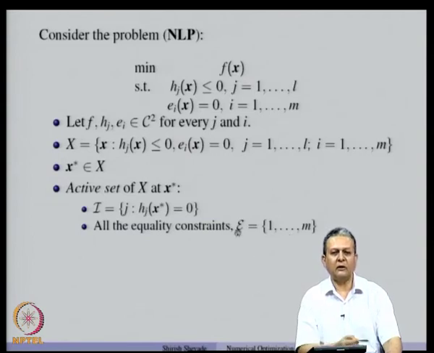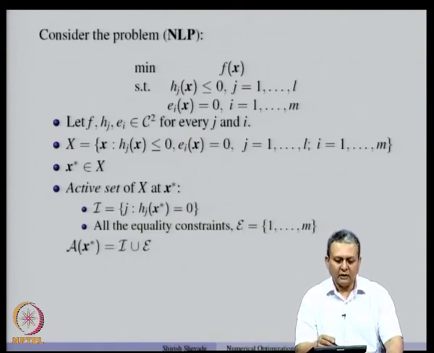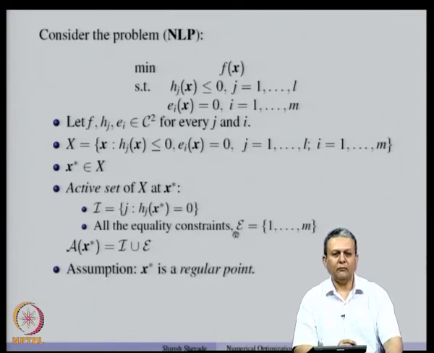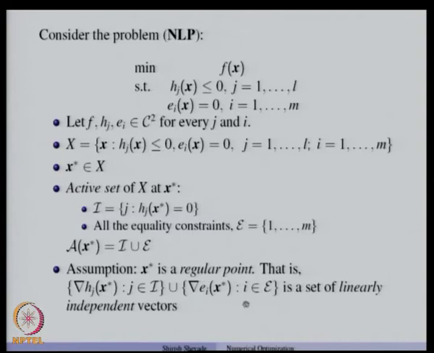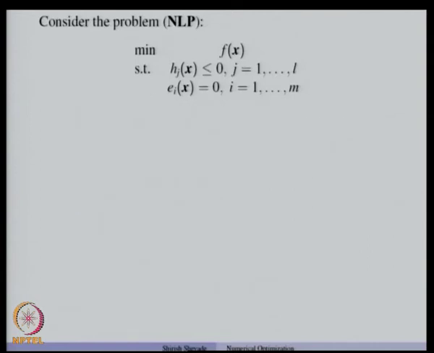So, all those constraints constitute the set of active constraints. Put together, we get the active set at x star to be the union of the two sets I and E. So, we assume that x star is a regular point, that is, the gradients of h j at x star, j belongs to I, and gradients of e i at x star, i belongs to E, form a set of linearly independent vectors.